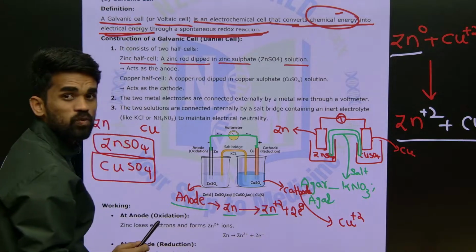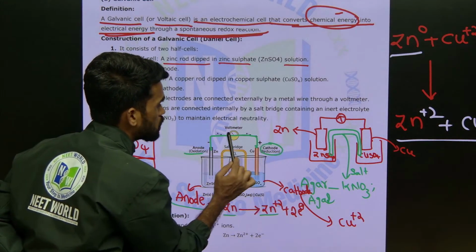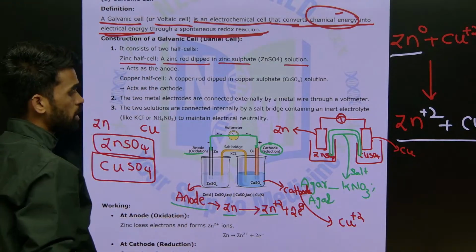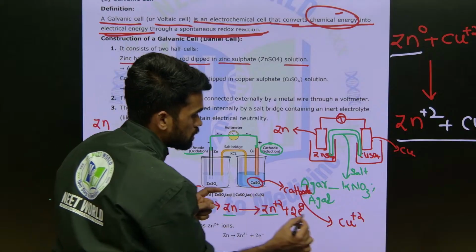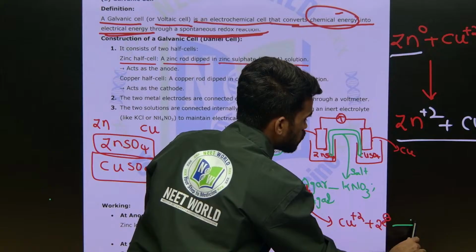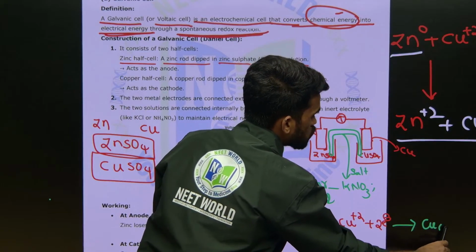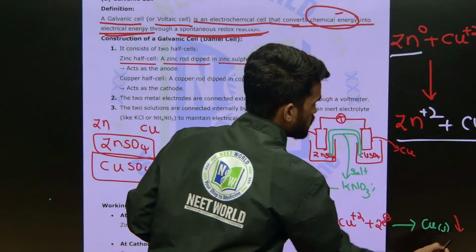So electron is flowing from where to where? From anode half cell to cathode half cell, electron flow is taking place. Okay, so at cathode what happens? Here we have Cu2+ ions, that Cu2+ ions take these 2 electrons and convert into copper metal, like this copper solid will be deposited. Okay, so this is the transformation that is taking place.